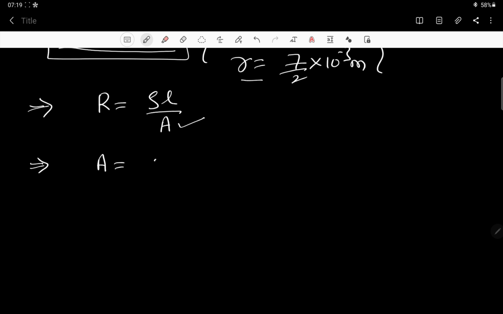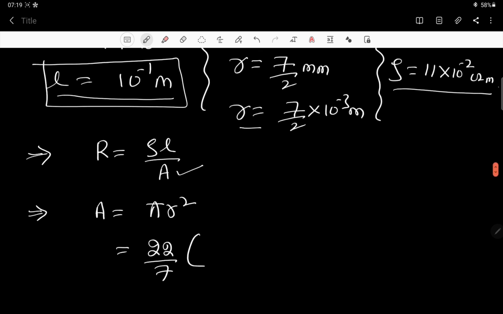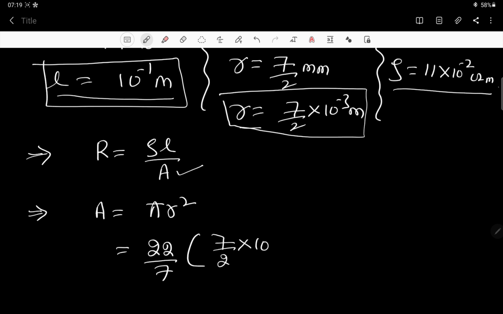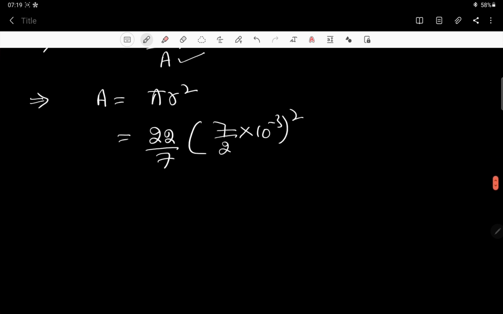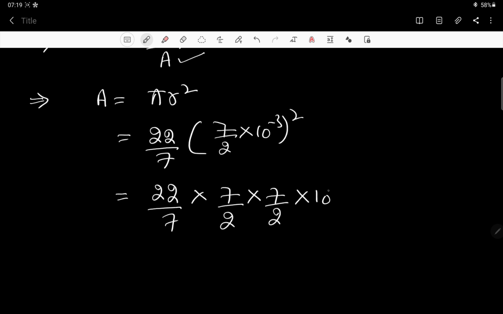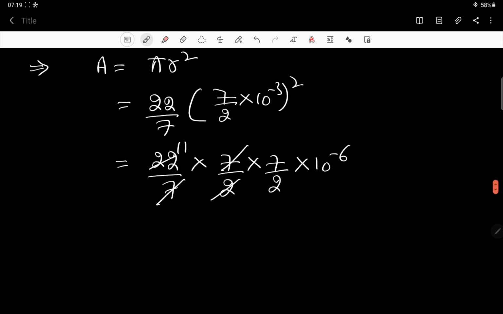So what will be the area? A is equal to pi into r square. Pi means 22 by 7 into r square. What is the value of r? Here is the r value, so that is going to be 7 by 2 into 10 to the power minus 3 whole square. So let us find out this area. This area is going to be 22 by 7 into 7 by 2 into 7 by 2 into 10 to the power minus 6. 7s get cancelled, 2 ones are 2, 11s get cancelled. 11 into 7 is 77. 77 divided by 2 into 10 to the power minus 6 meter square. This is the area we have got.